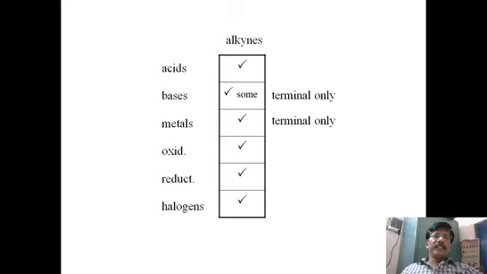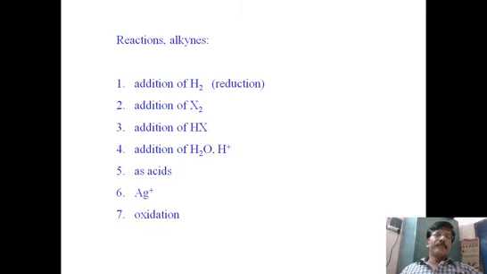Alkynes are acids, yes, and basic character is of course not there. They react with metals, of course. Oxidation is possible, reduction is possible. Halogens can easily attack this alkyne. Now let us take some reactions of alkynes, like addition of H2 molecule, addition of HX, addition of H2O, and how it behaves as an acid, and how it reacts with silver ion, that is Tollens reagent, and the oxidation process.